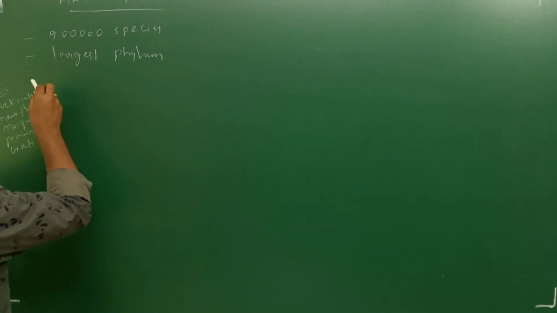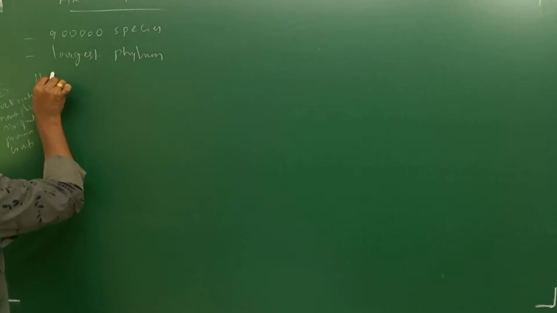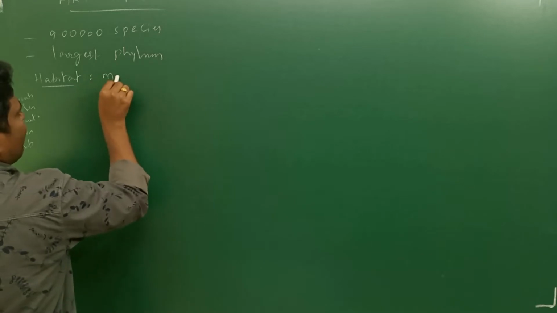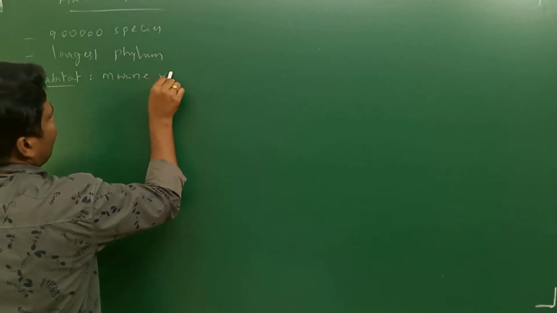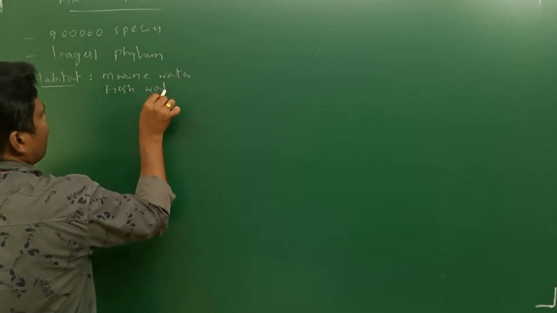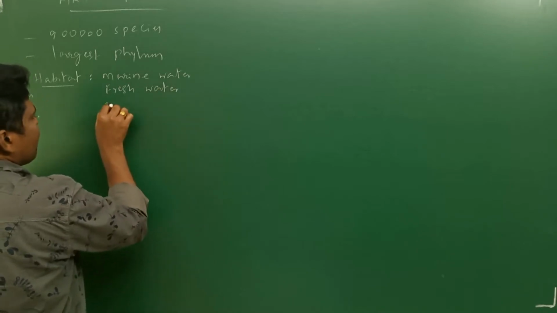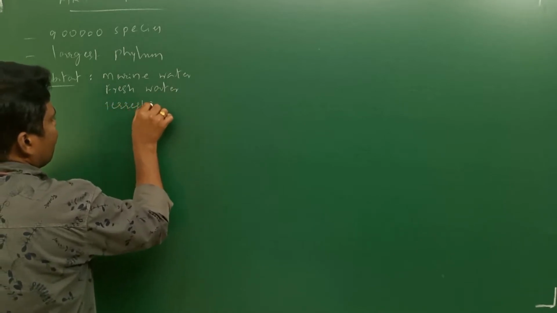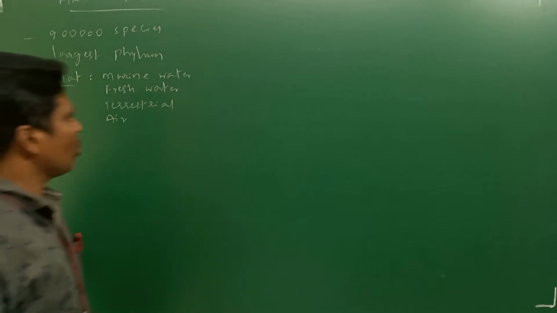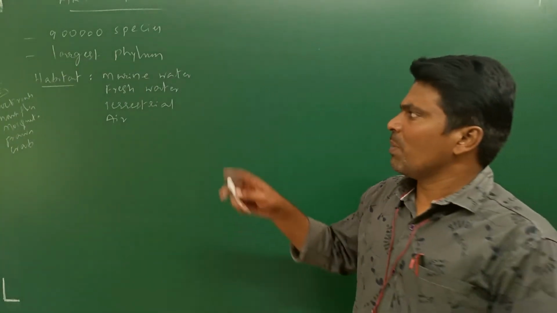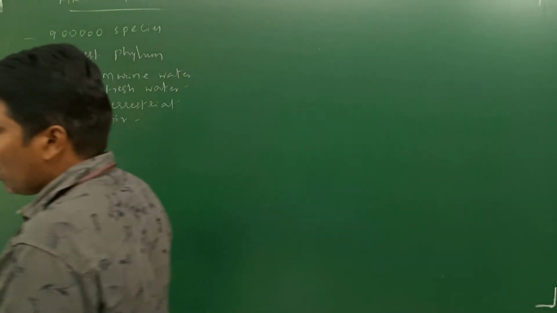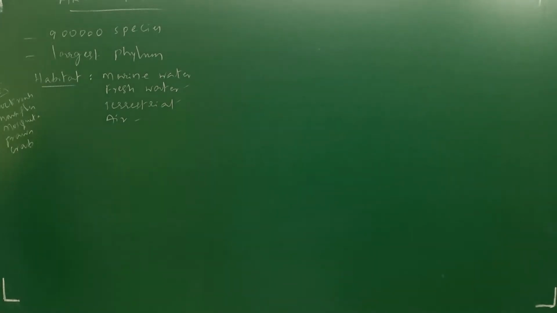Now the general characteristic features of this phylum, habit and habitat. These organisms are present in marine water, fresh water, and also terrestrial, and some are present in air, that is, those which fly.